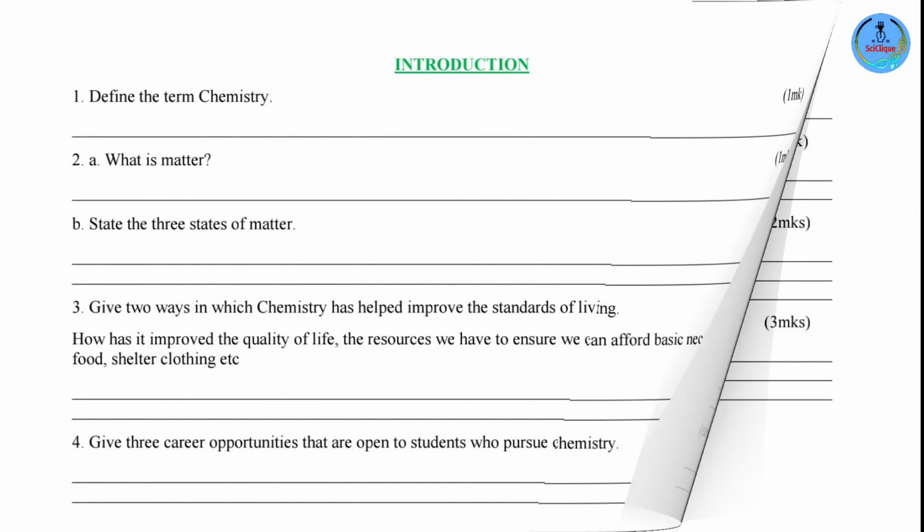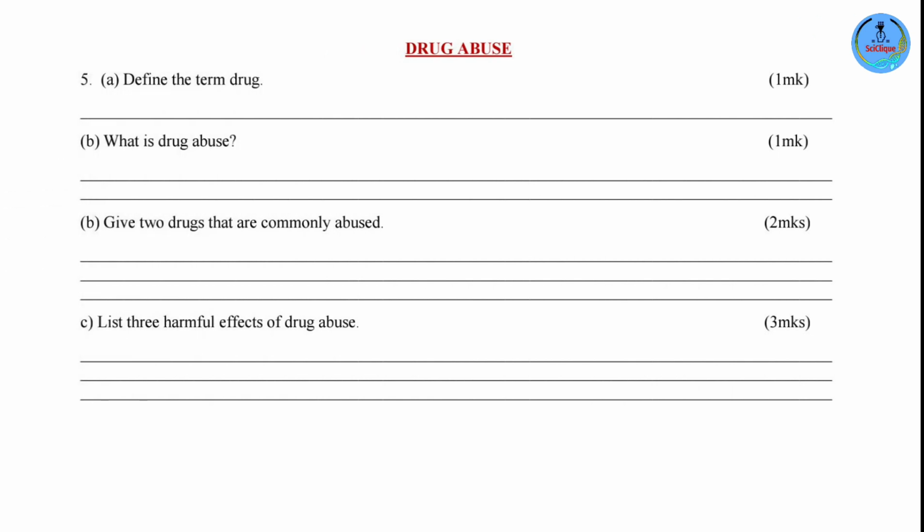Moving on to our next subtopic, drug abuse. So our first question is whereby we are supposed to define the term drug. So a drug is any substance that can either be natural, it's found naturally, or it's manufactured, created, which when taken changes the way the body functions.